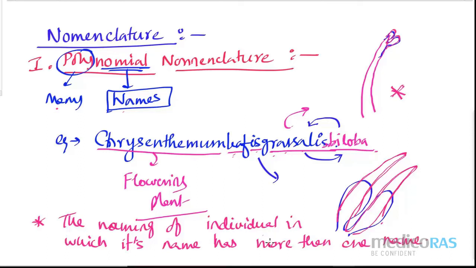Okay, more than one name if it is there, then that is known as polynomial nomenclature. Example is chrysanthemum, leaf is grassalis, biloba.